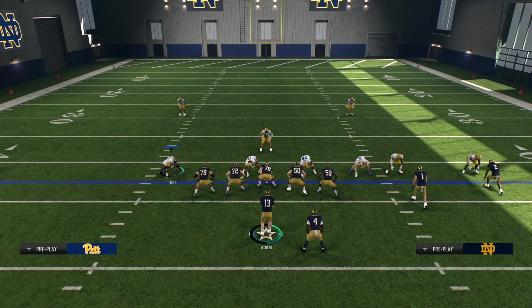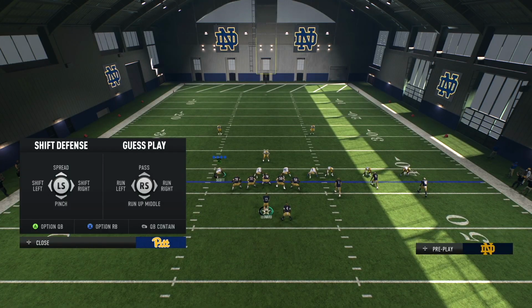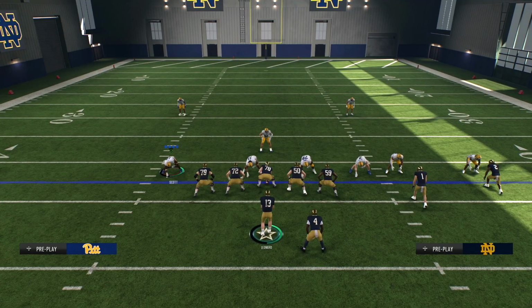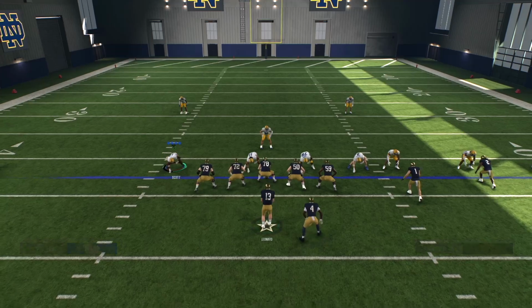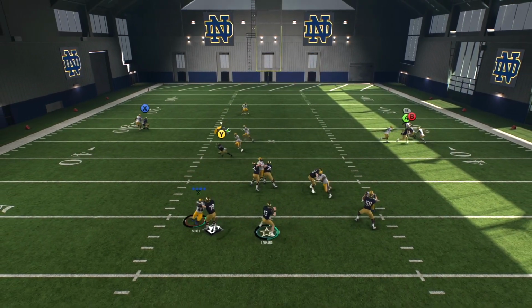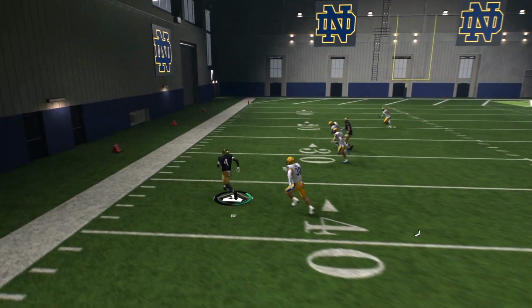So now let's see what happens if you guess pass. So I'm going to guess pass here, right stick up. Again, just doing man coverage, a simple little concept, nothing too crazy. But look how well they play defense. Obviously, there are going to be players open. That's just going to happen.